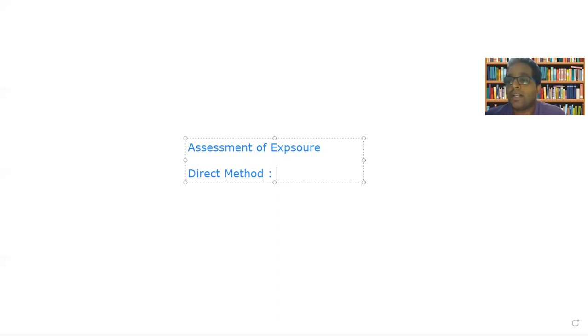Medical testing needs to be done on the health indicators, which will give an idea on the amount of toxins generated or toxins affected. So body fluids like blood, urine, etc. can be tested for the presence of some hazardous chemical substances. That is one direct method of assessment of exposure.